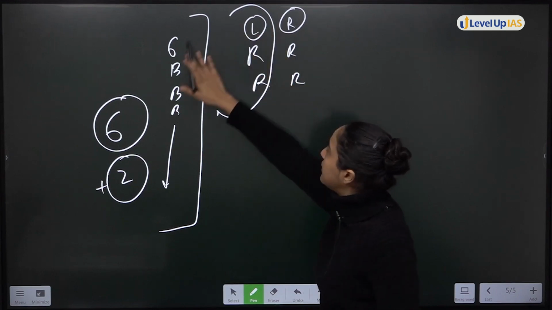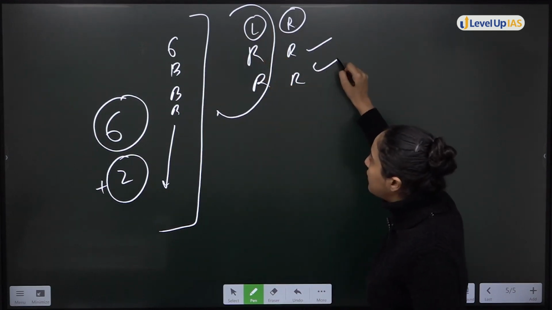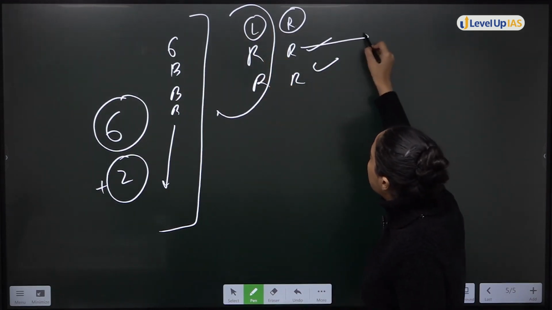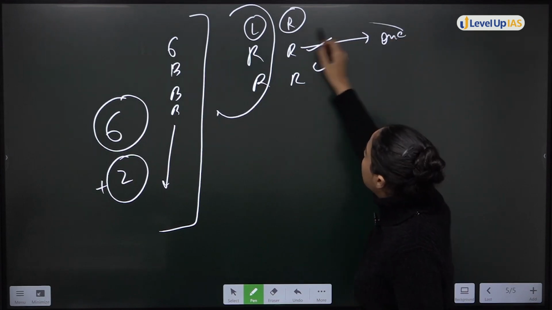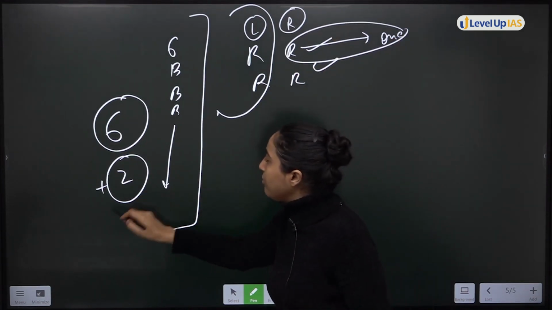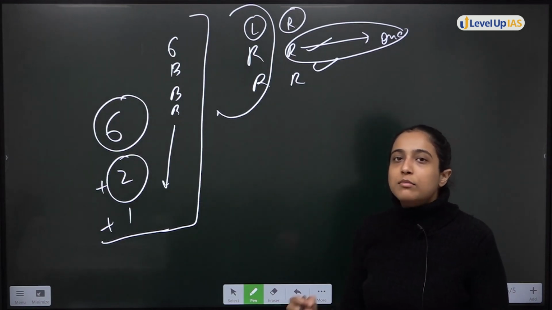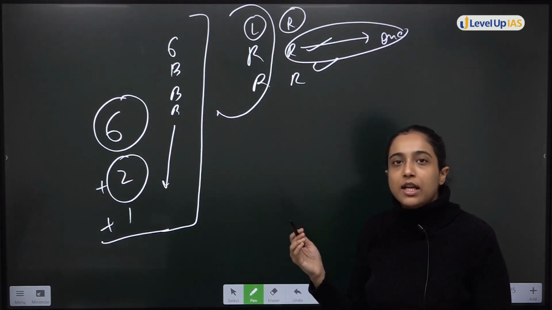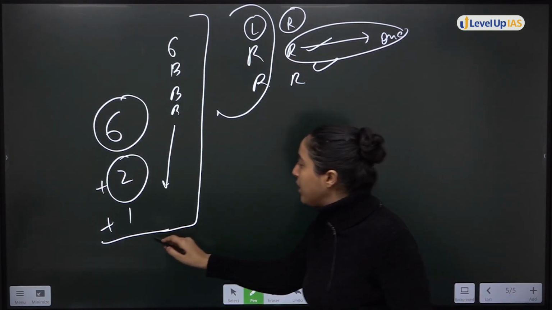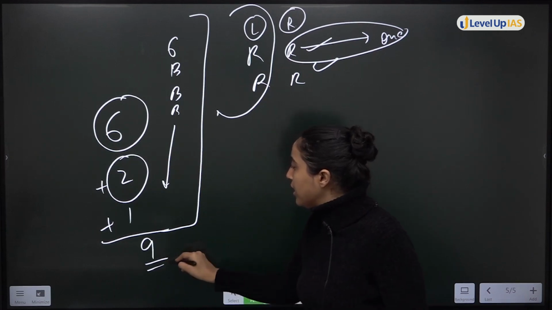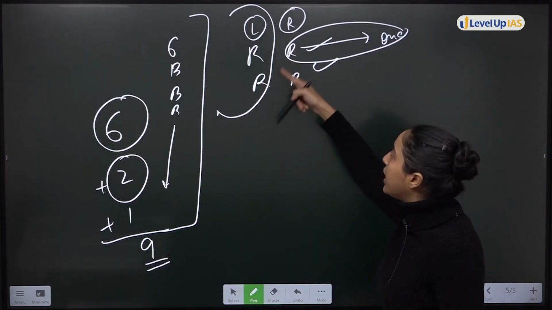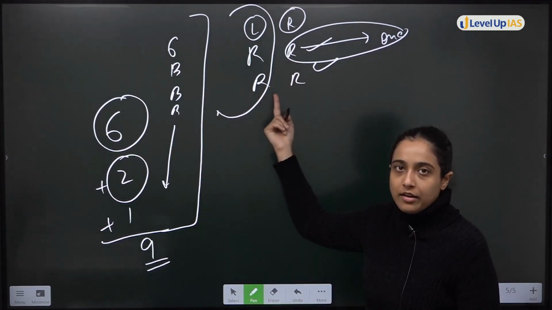Now after this, I am left with only these two, so if I pick out one, then my pair will be completed. So the maximum number of attempts that I will take so that I can get a red pair will be what? 9. 6 black, 2 red left and 1 red right.